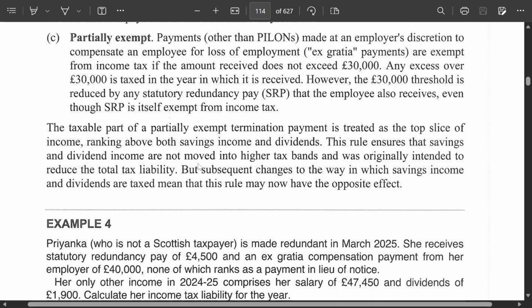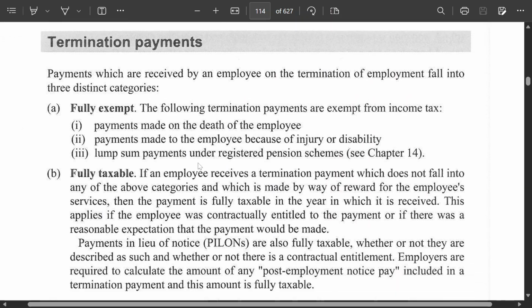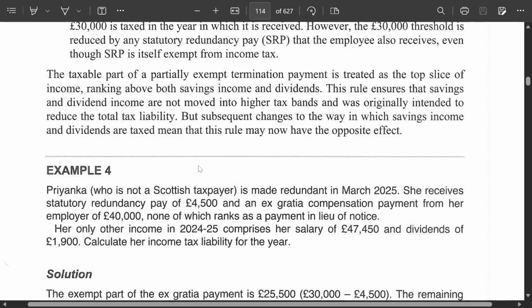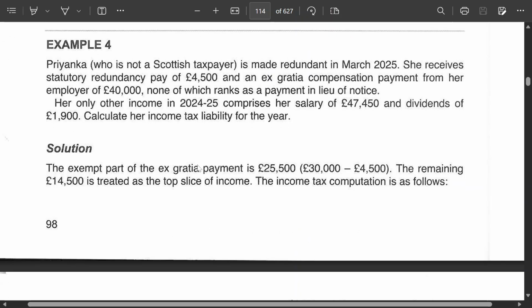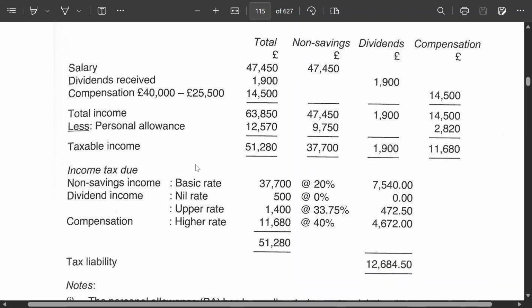If you look at the slides, there is a reference to example 4, Melville. Page 96, which is actually off by 2 pages. It's actually page 98. See, this is an example of Priyanka here. So that's why it's like this. So you just follow the pro forma given in Melville. In that case, you show the compensation separately. But strictly speaking, it's non-savings income.